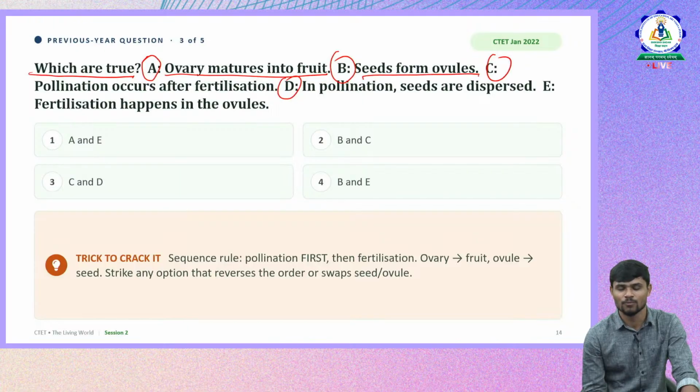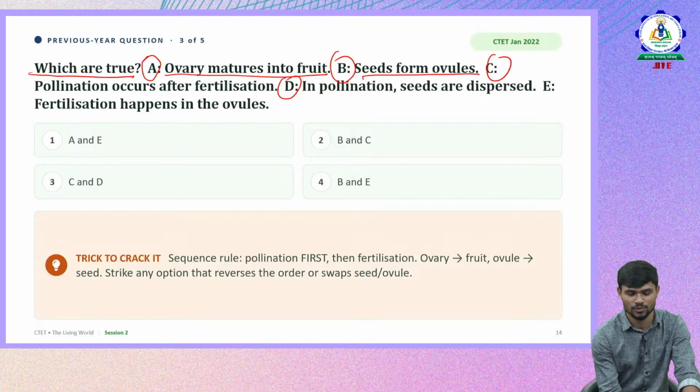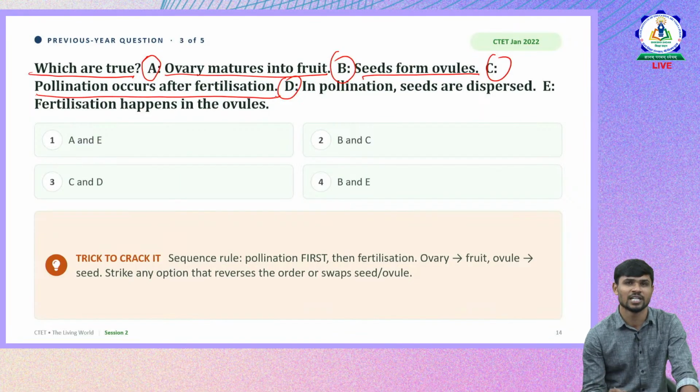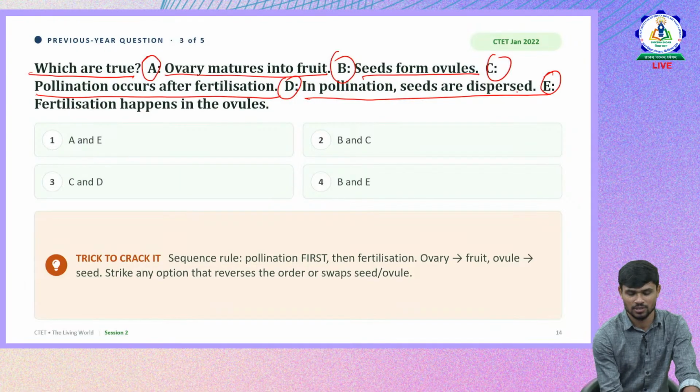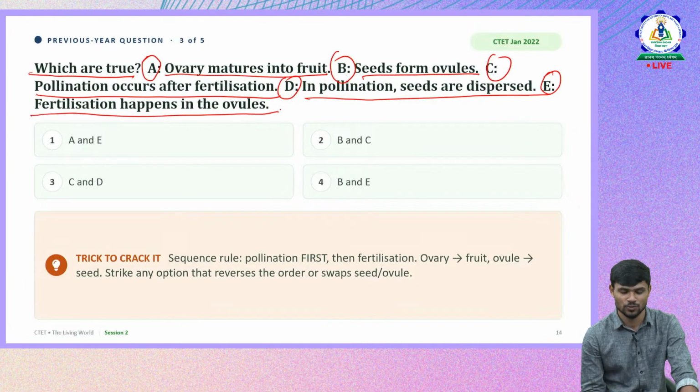Seeds form ovules. Option C, pollination occurs after fertilization. Does pollination occur after fertilization? Option D, in pollination, seeds are dispersed. Are seeds dispersed in pollination? Then option E, fertilization happens inside the ovules. So which one is right?